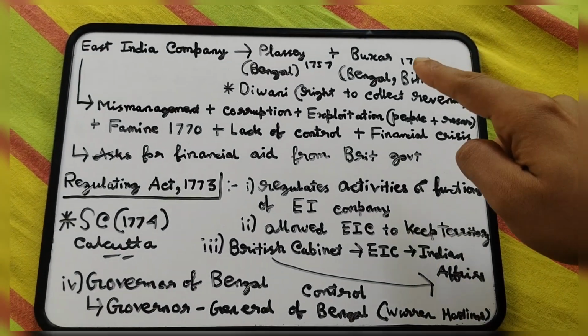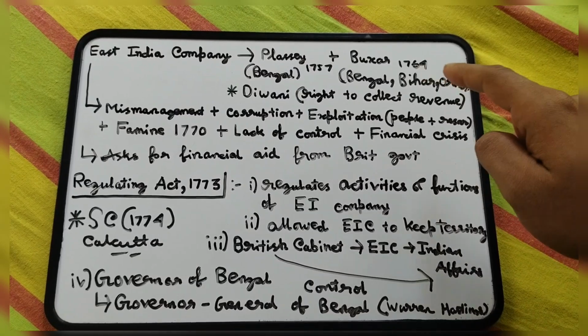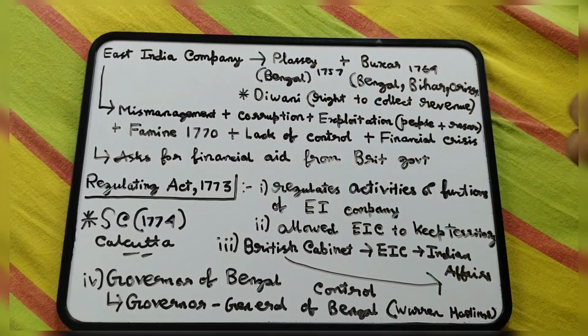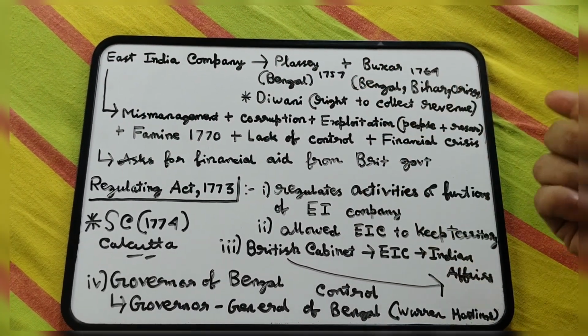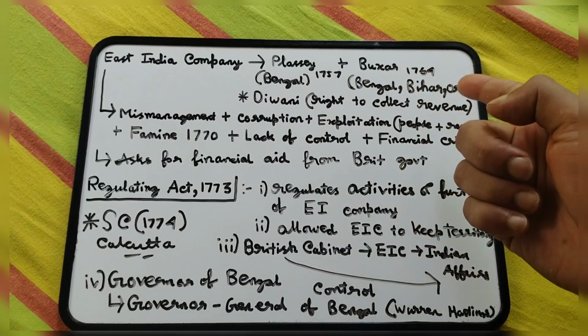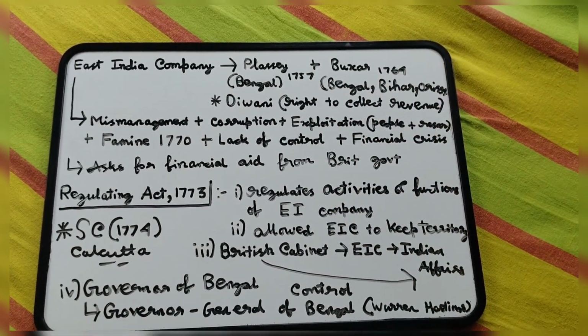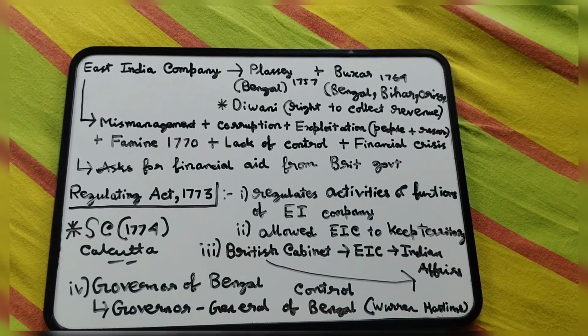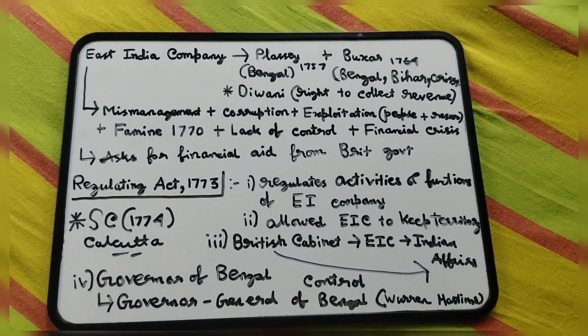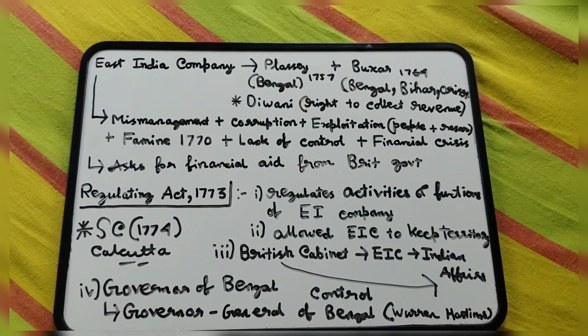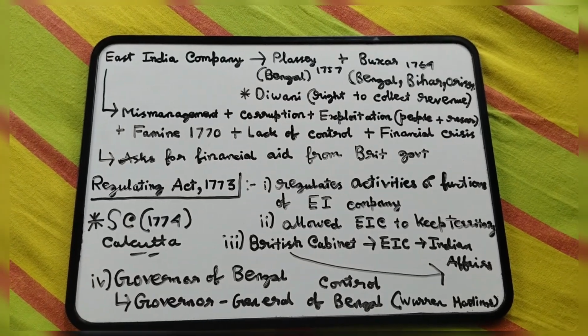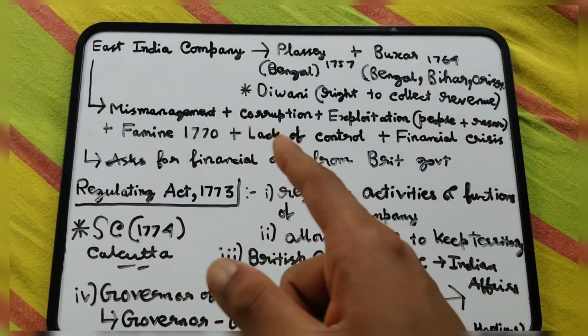Then in Buxar, there was a coalition of governments, and there was a war between them and East India Company, where East India Company won and started gaining more power over the territories, like the Diwani rights, the right to collect revenue, which is basically taxes. So East India Company was gaining power slowly. But there was no proper structure within the East India Company. So that's why a lot of things happened.